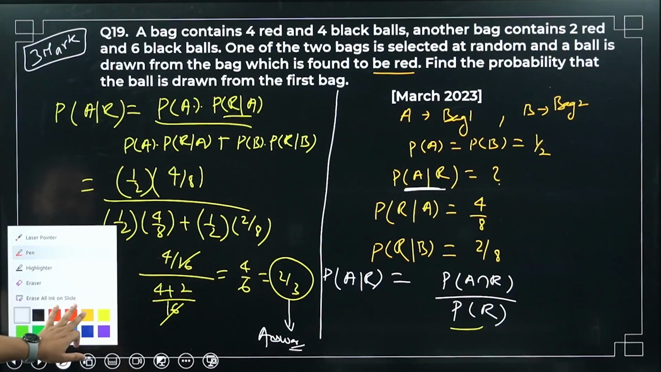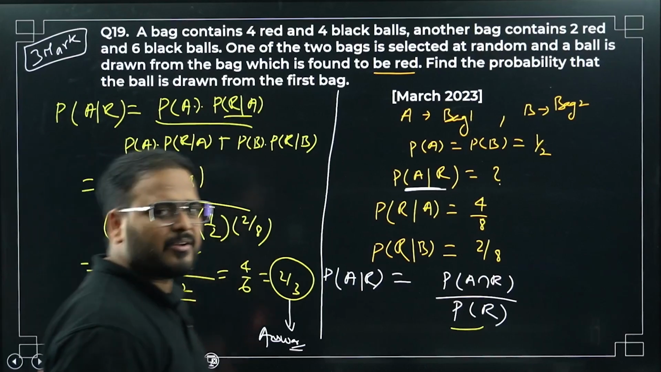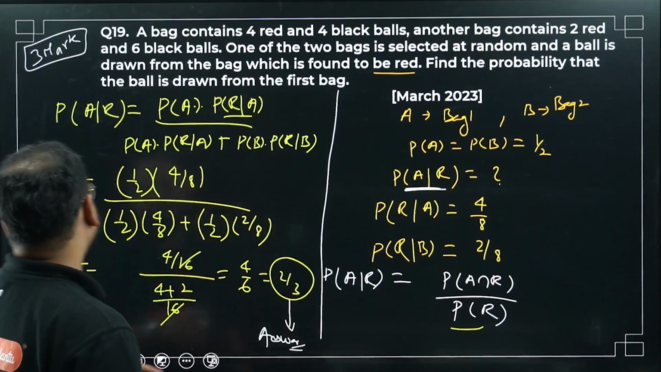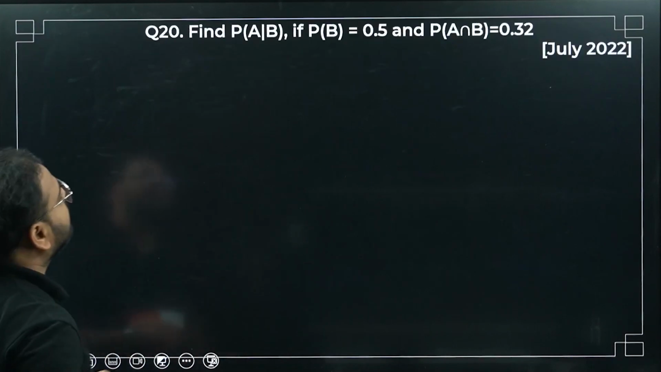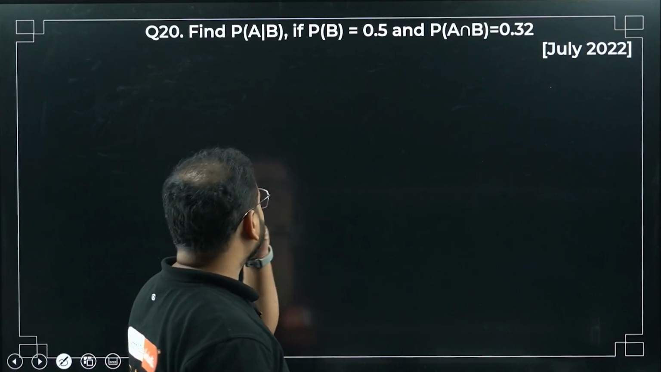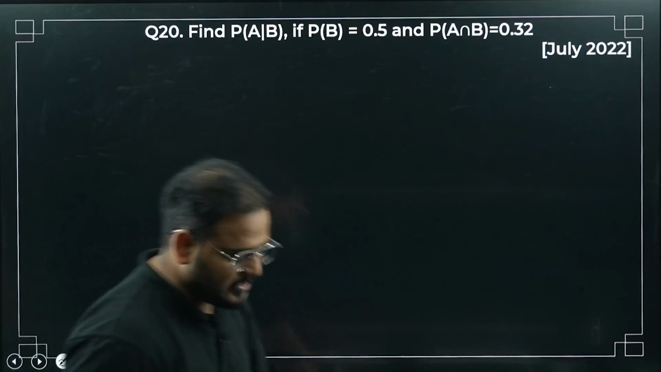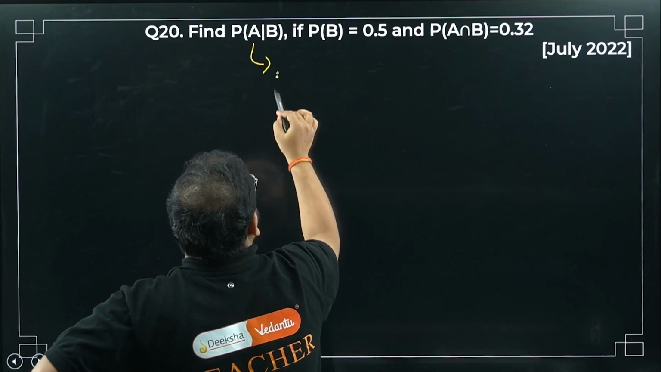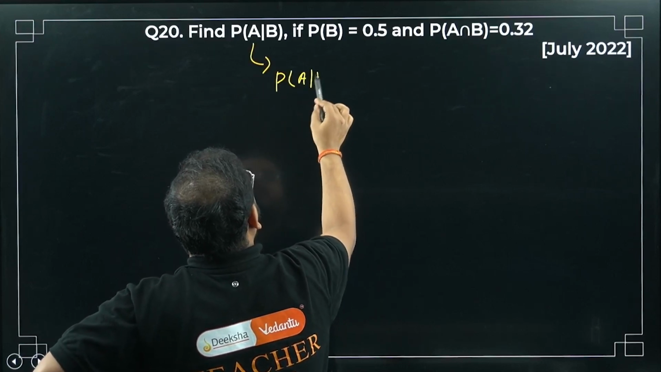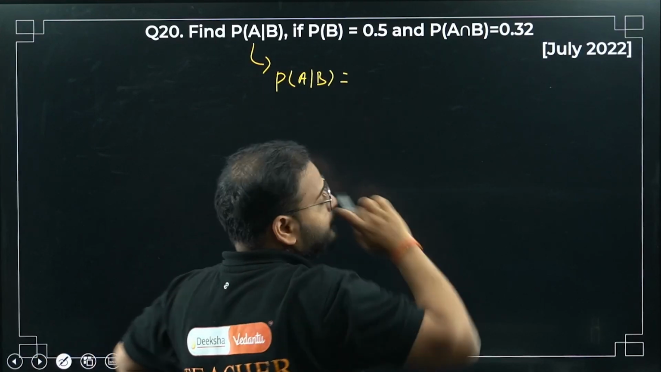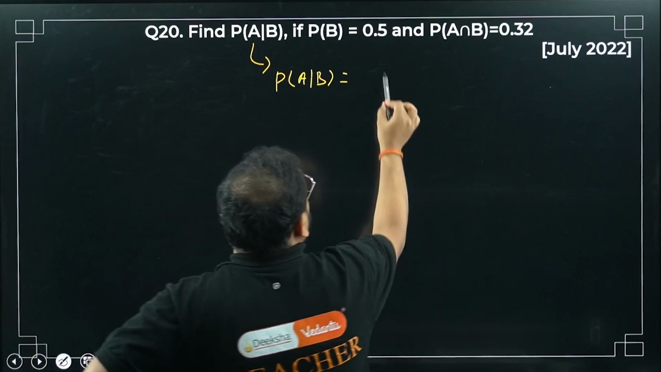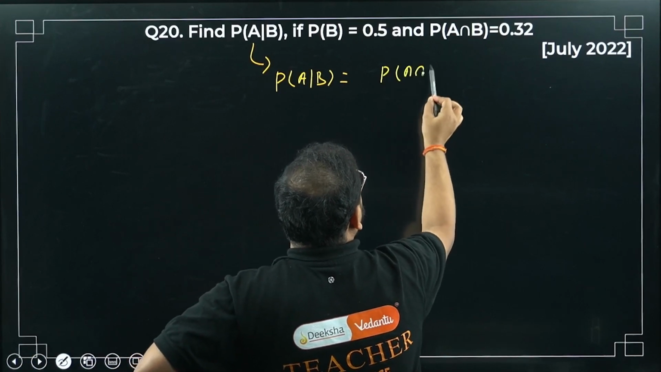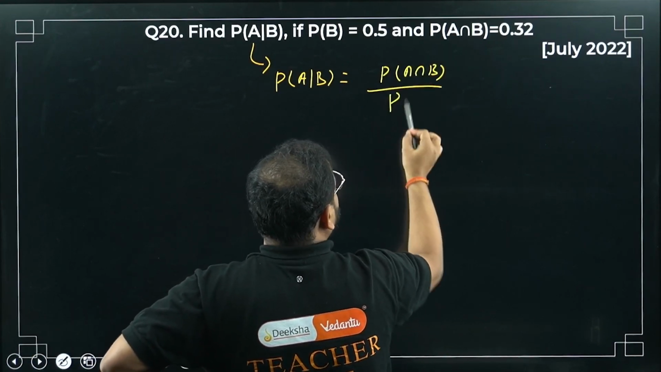I hope all of you got it, right? I've done questions like this, no? I think I've solved 3 questions like this on Bayes theorem. Okay. Find P(A|B) when P(B) is 0.5 and P(A intersection B) is 0.32. Write this condition. Conditional probability of A when B is given. I can write this as P(A intersection B) divided by P(B).